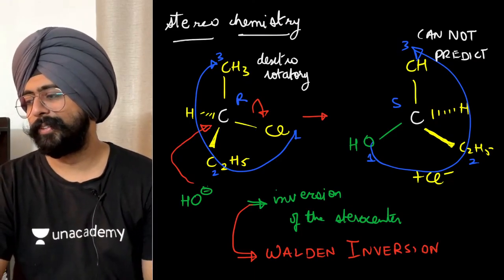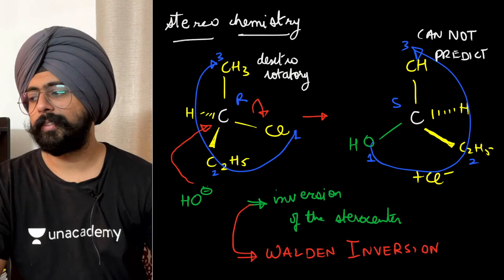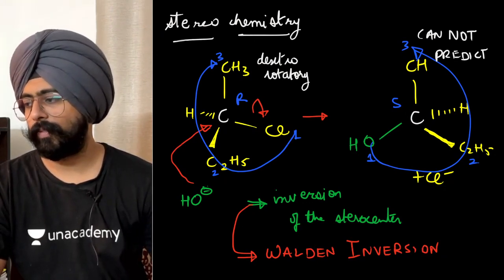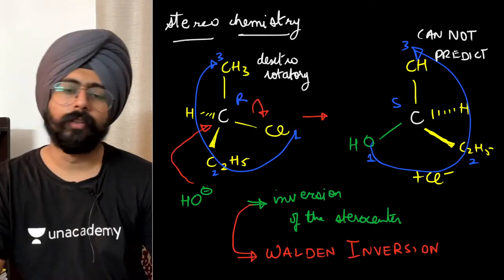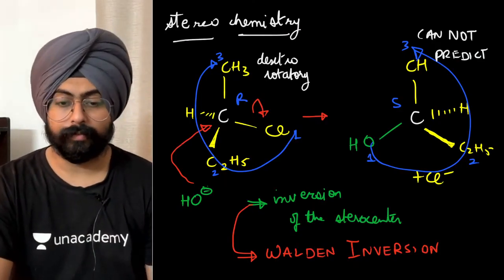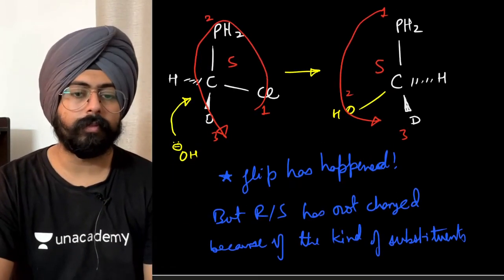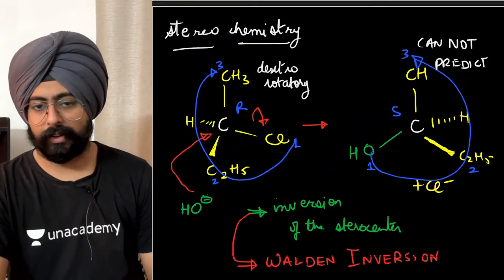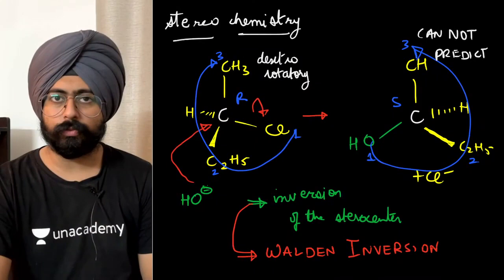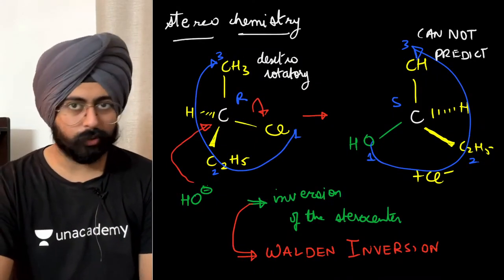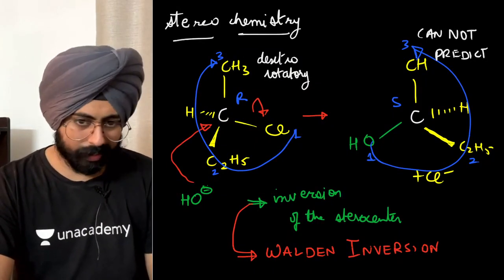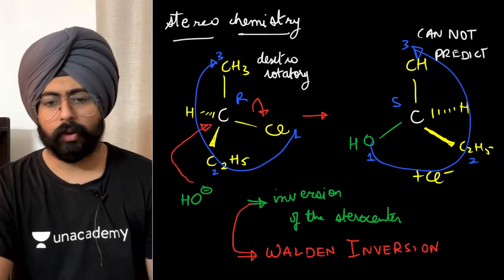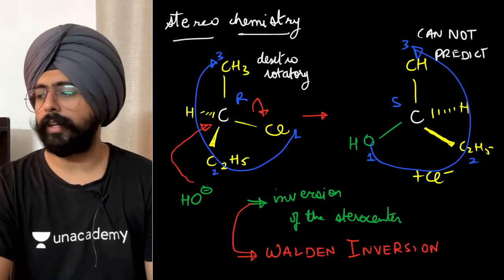Okay, fine. Got it? Chalo, badhiya. So the configuration may or may not change. The stereochemical center, the carbon, definitely undergoes a flip. This is also known as a Walden inversion, but you cannot predict if the initial compound was dextro, whether the final compound will be levorotatory or not.